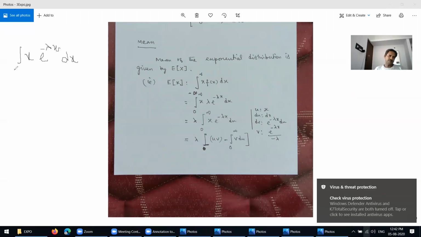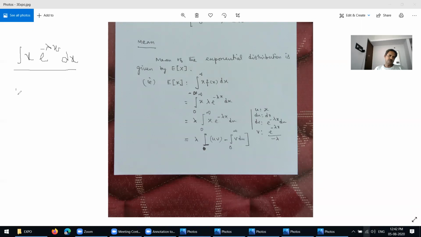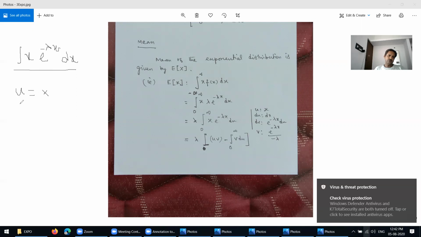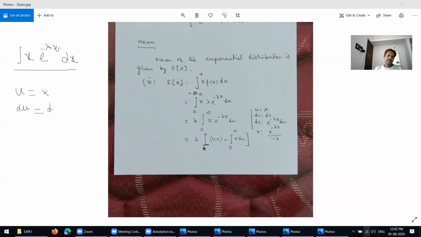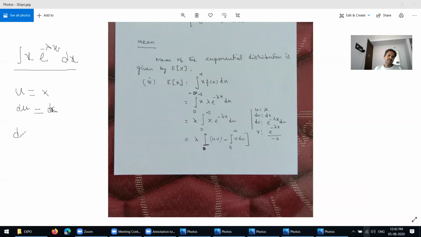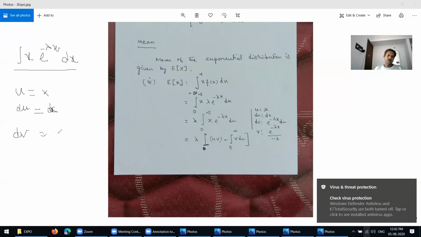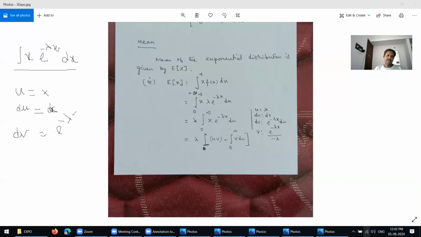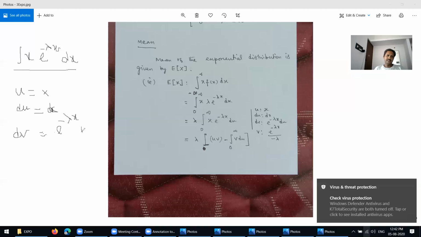By using integration by parts, in this case you put u equal to x. What is the value for du? du equals dx. And then what is dv? The remaining thing is dv. In our case, dv equals e power minus lambda x times dx.